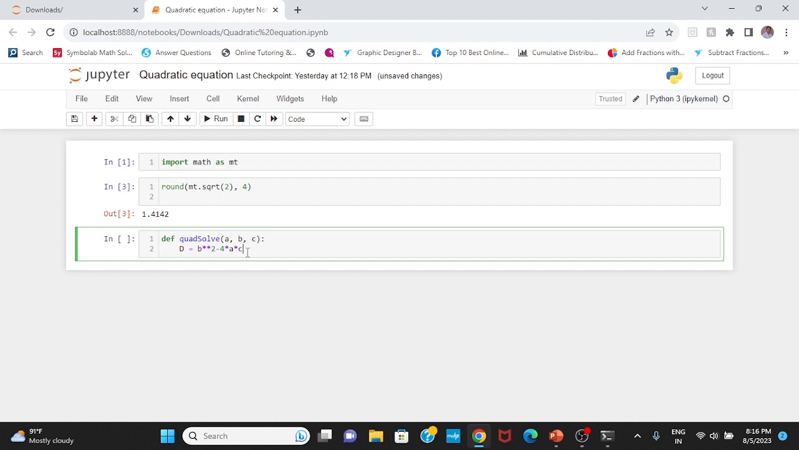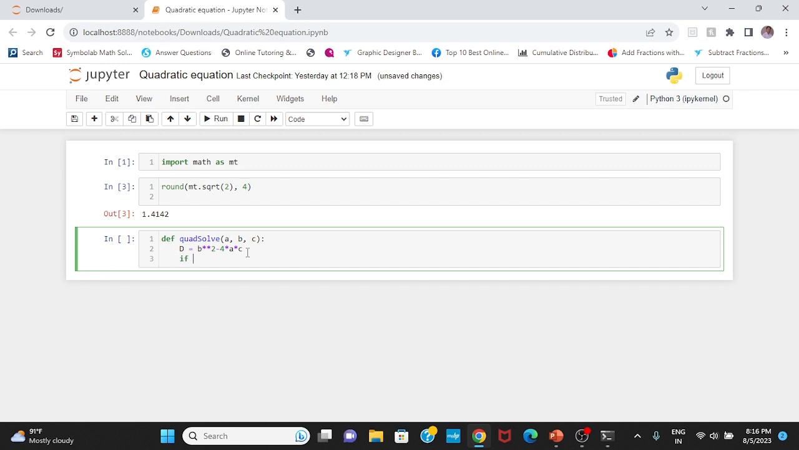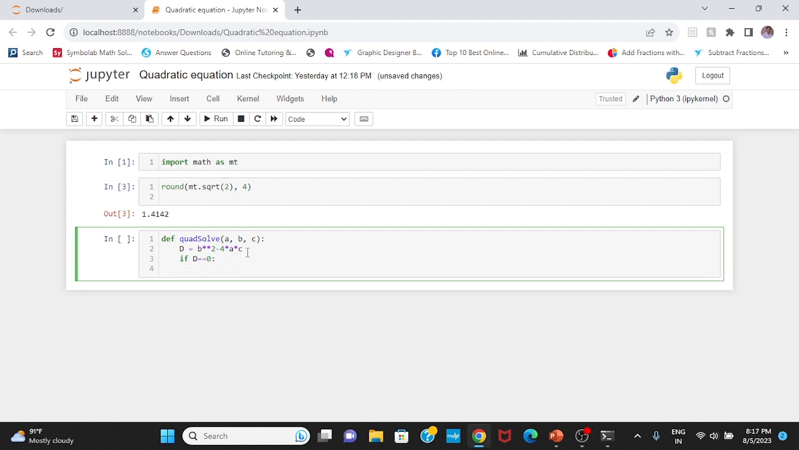Now I will check the value of d. If d equal to 0, I should get only one solution, which is negative b over 2a. So I will write the solution x1 equal to x2. x1 I will write just x1 equals negative b divided by 2 times a.